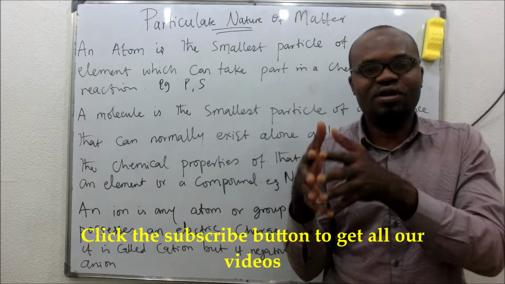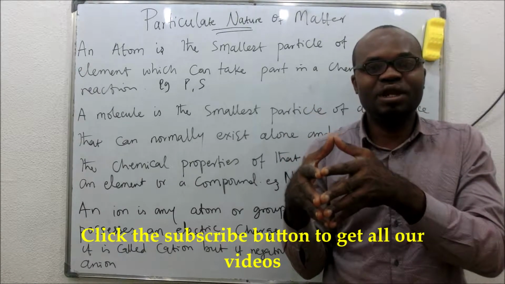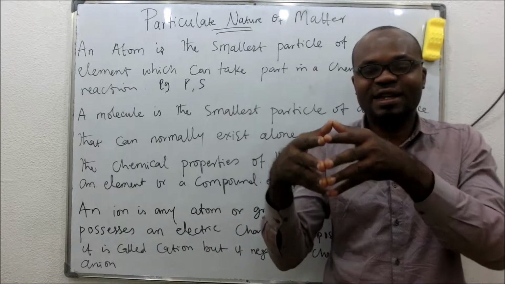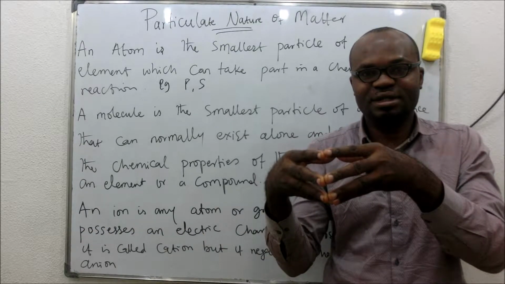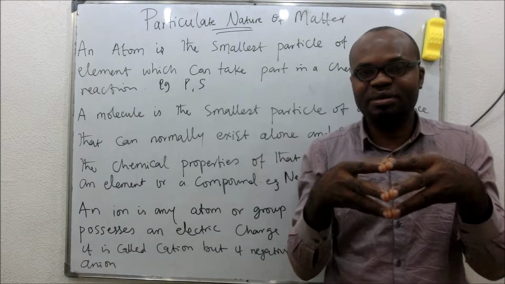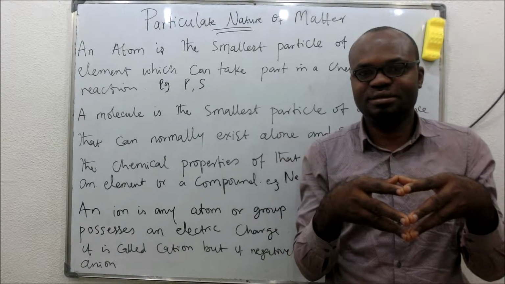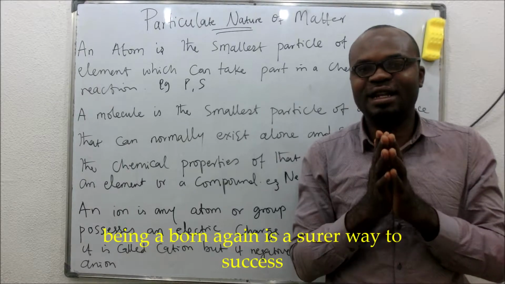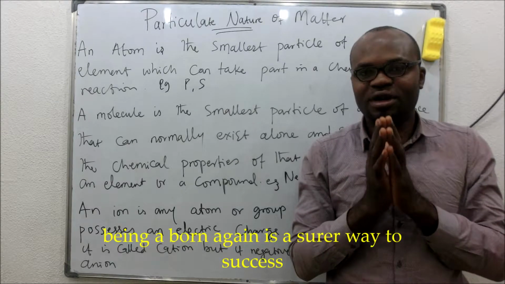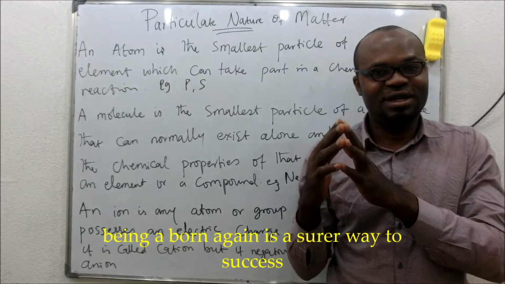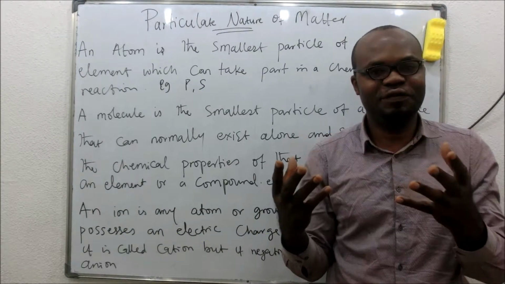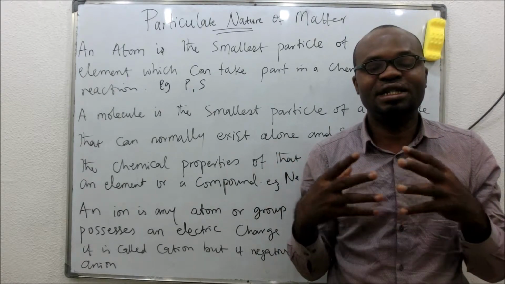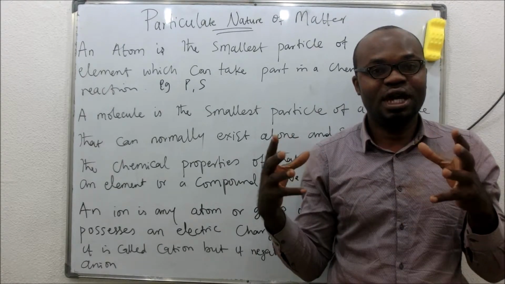An atom is the smallest part or particle of an element that can take part in a chemical reaction. You can have an atom of elements like phosphorus, an atom of sodium, an atom of calcium.